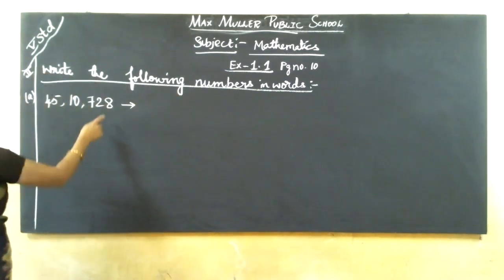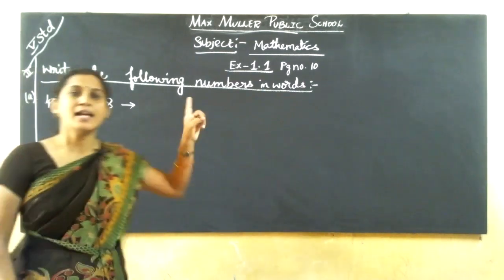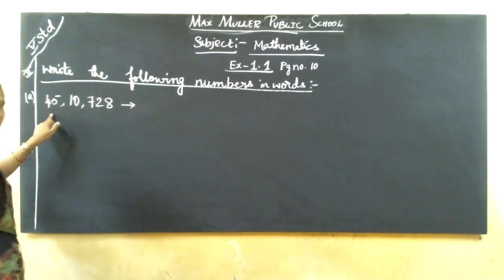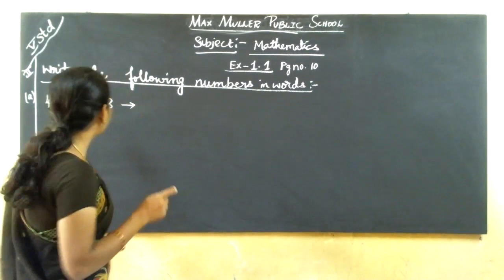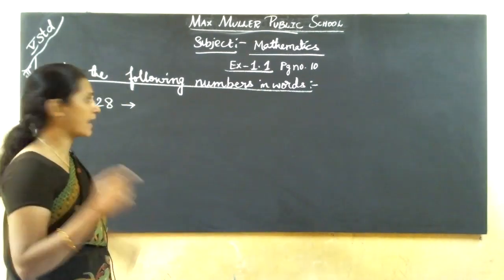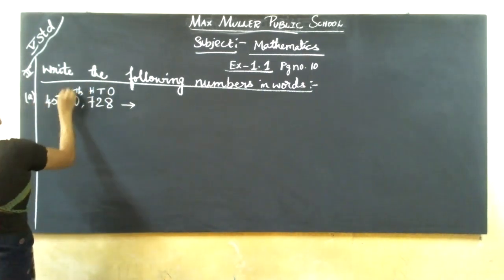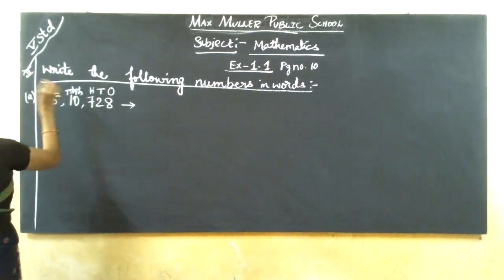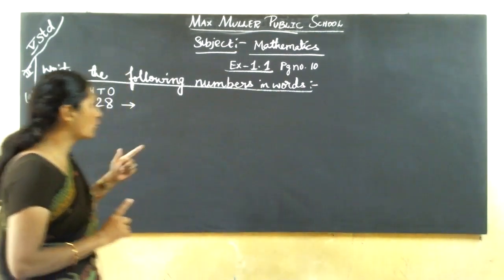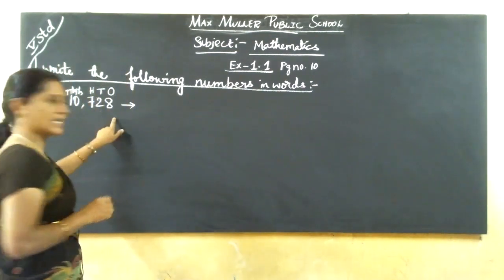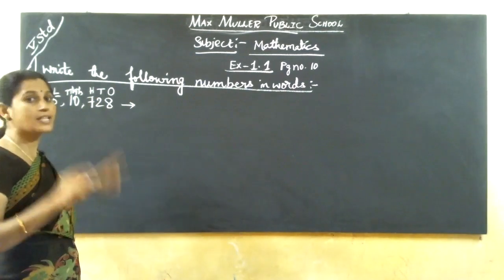This is how many digit number? 1, 2, 3, 4, 5, 6, 7 digit number. 7 digit means it should be 10 lakh. Now 1, 10, 100, 1000, 10,000, lakh, 10 lakhs. I told you the place value chart of 7 digit, 8 digit and 9 digit. Automatically, when you are writing a 7 digit number, it should be in 10 lakhs. Place value of 7 digit is 10 lakhs.